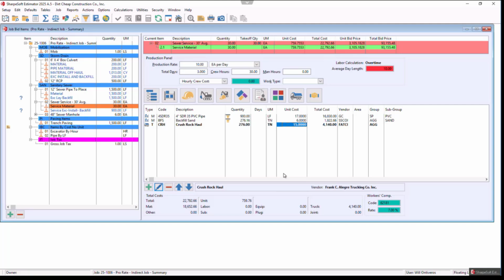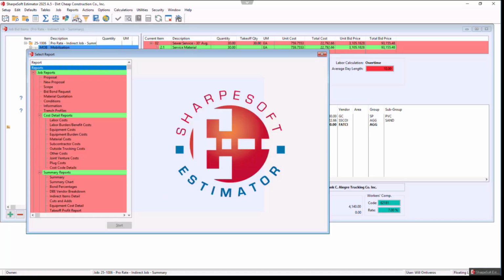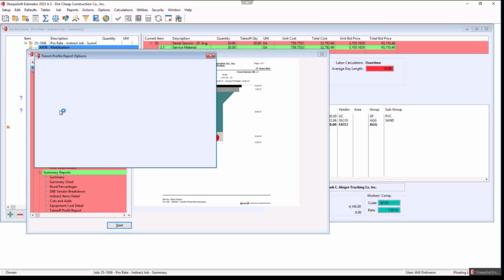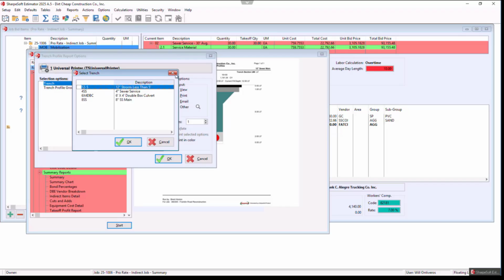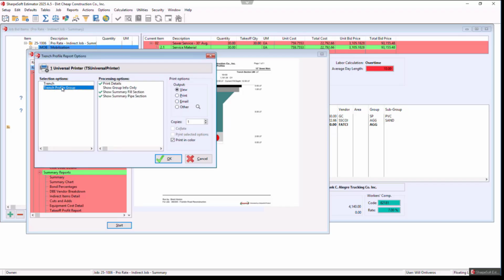Perfect. Just give another minute here. Oh, is there a printout for the trench profiler? Is there a way to get the detail that's in it? What is available for that? Yeah, so in the reports, in the report tree, and if you want something custom, you just let us know. But if I go to the trench profiles here, I could pick out the specific trench. Notice those are the 4 trenches, or the trench profile group. And so if I want that sanitary sewer group, and then again, I could show the information.